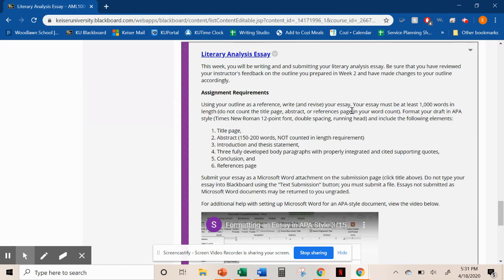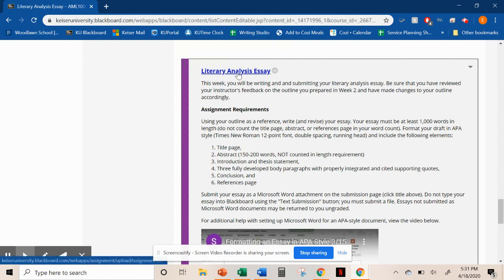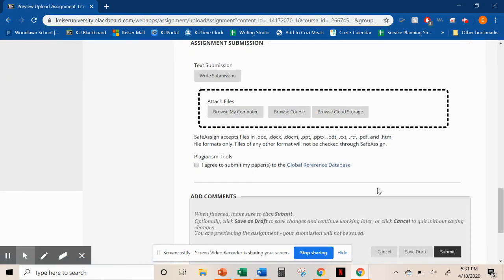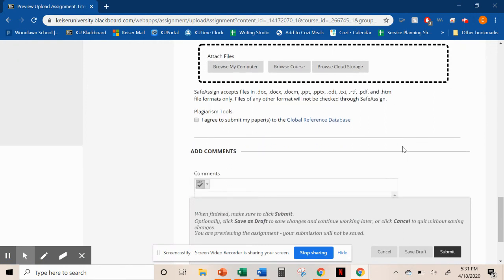Okay, and again, you'll submit it the same way, right? You've hopefully saved it in your computer, and then you log in, click literary analysis. This is going to be in week 3, and then all you have to do is browse my computer and upload it in.